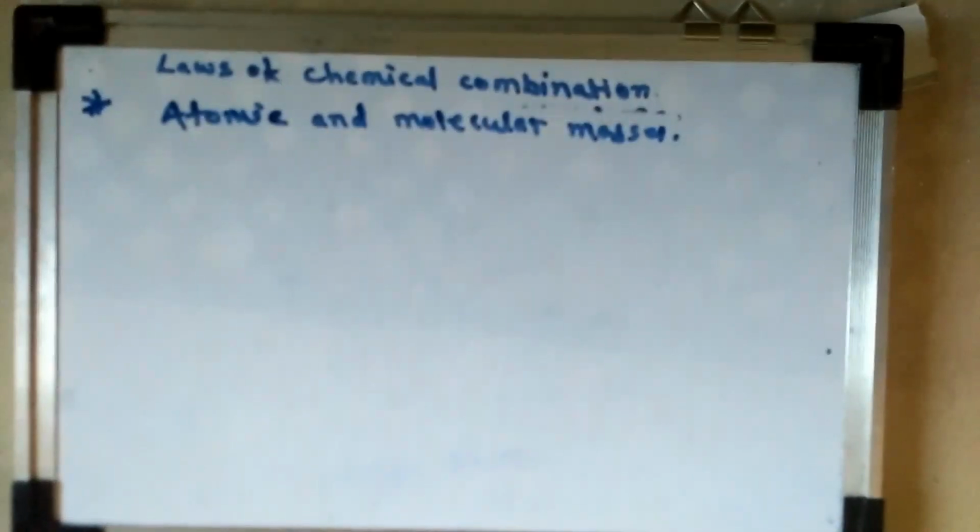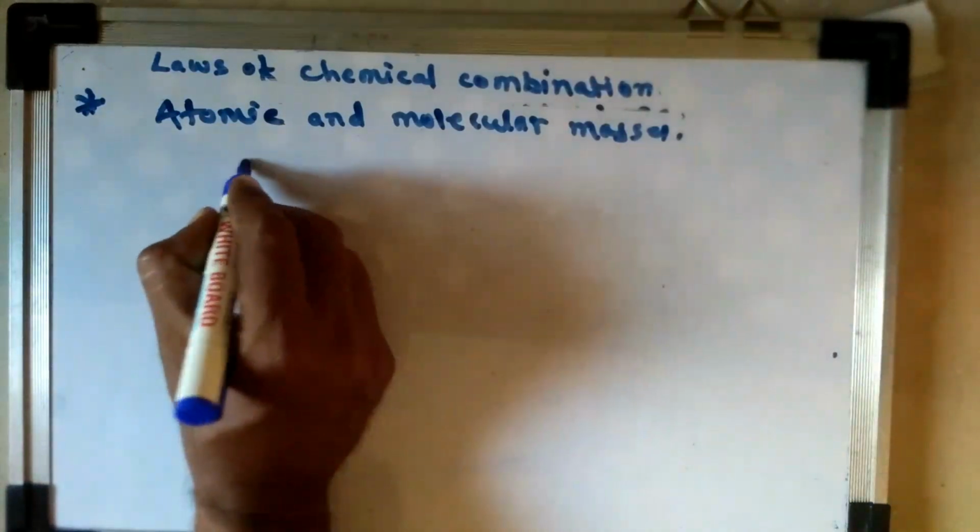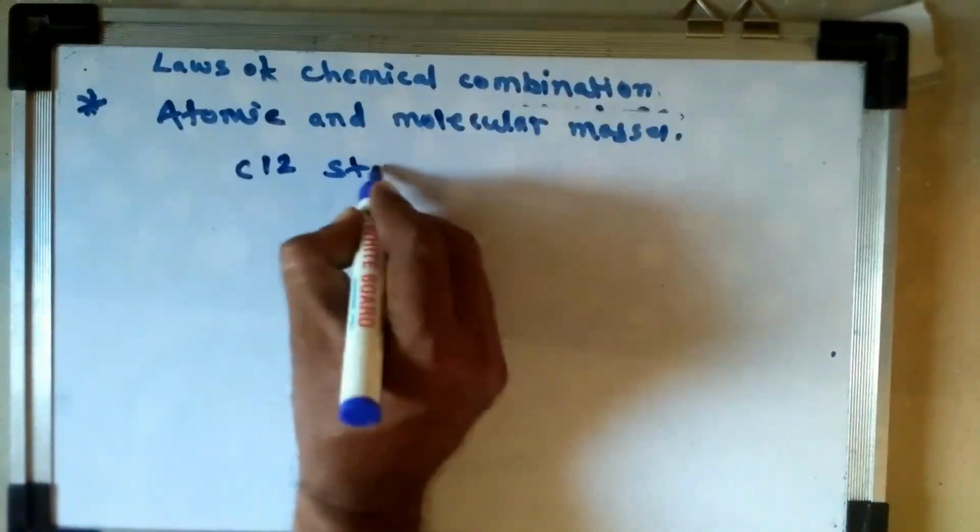We know about atoms and molecules. When atoms combine with each other to form a molecule, the weight of one atom is called the atomic weight. The weight of one molecule is called the molecular weight, that is, molecular mass or molecular weight, very simply. According to different scientists, atomic masses can be calculated by considering a standard element, C-12. That is, C-12 is taken as the standard element.